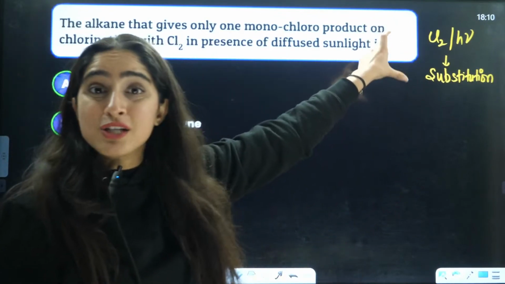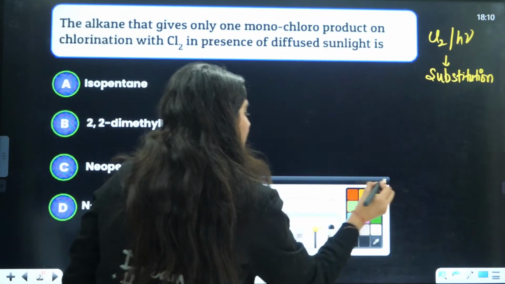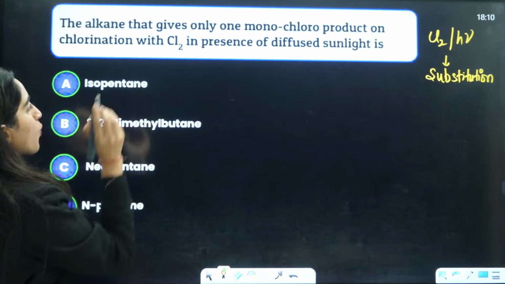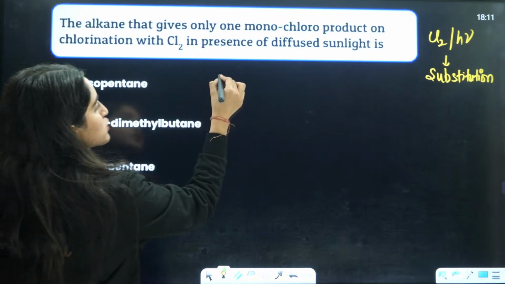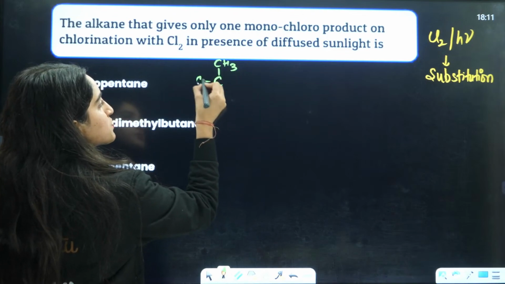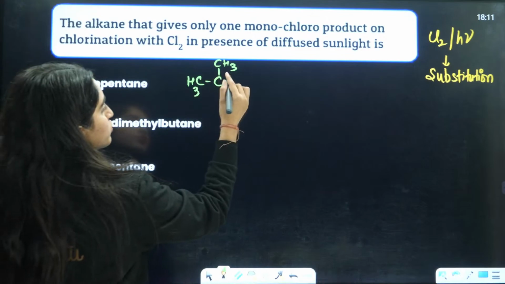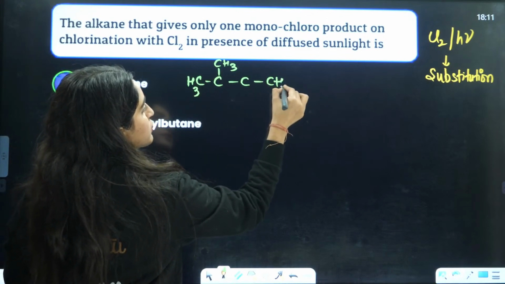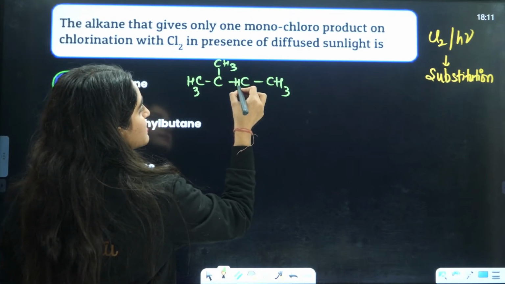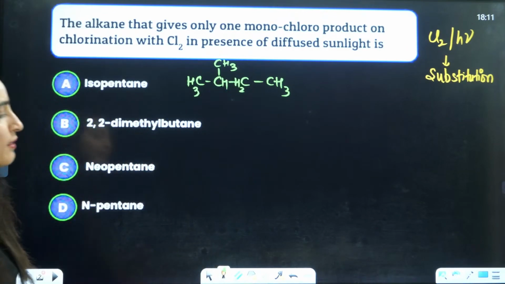Now in this question, firstly isopentane. Iso means on one carbon you should have 2 methyl groups, and now complete the other carbons. So it would be 1, 2, 3, 4 and 5. What about 2,2-dimethyl butane?